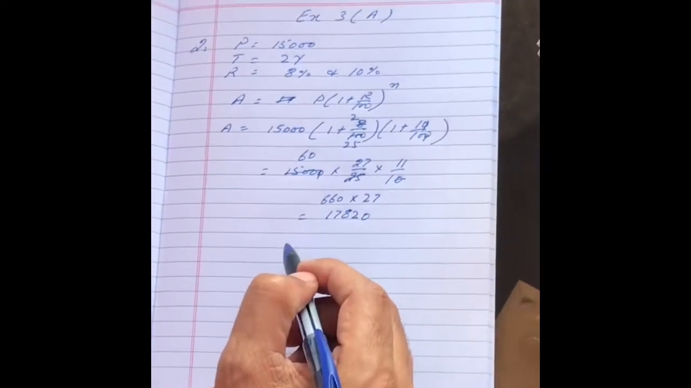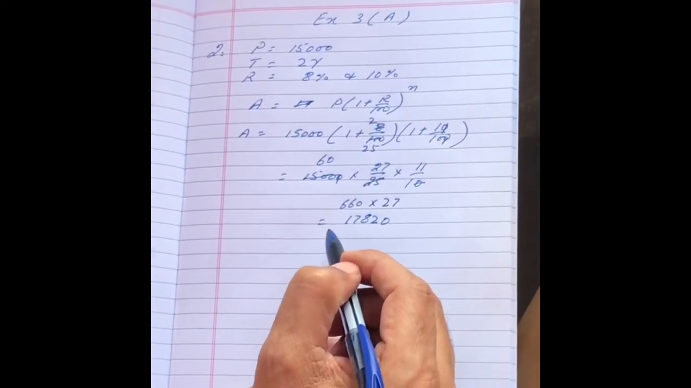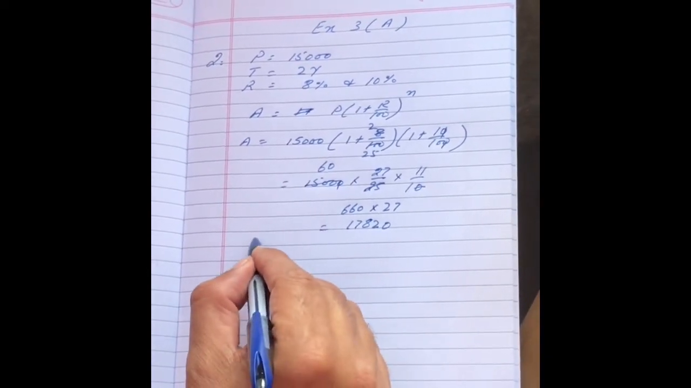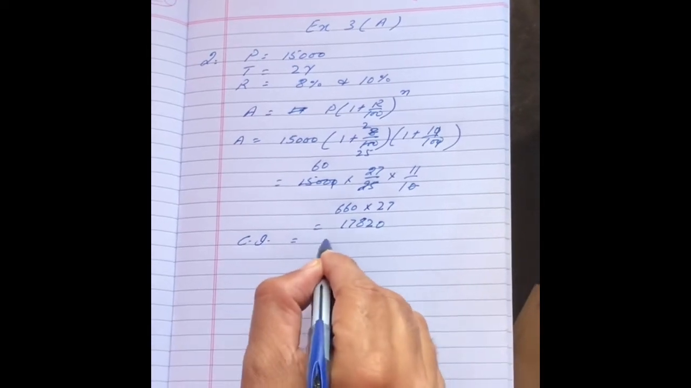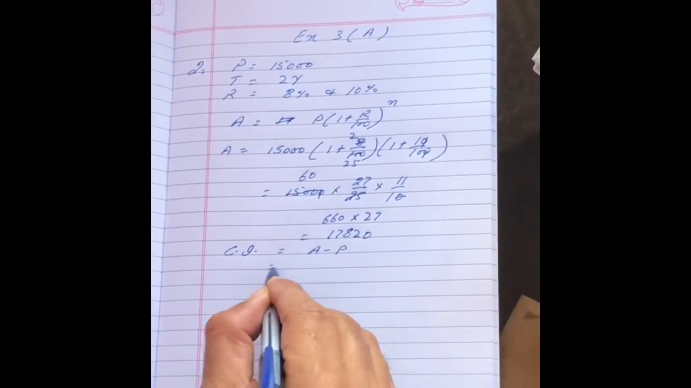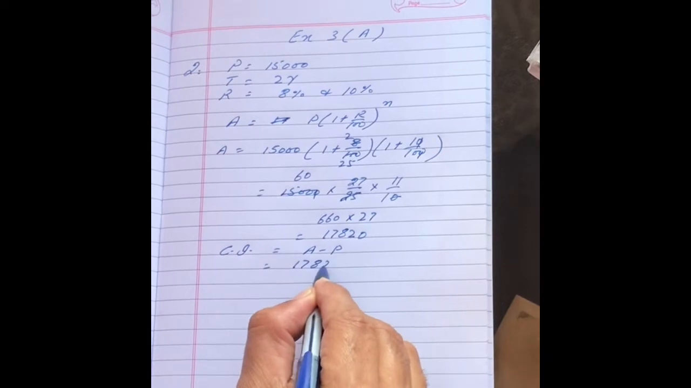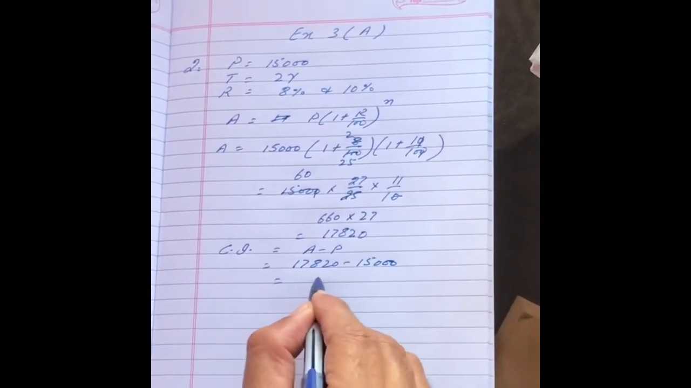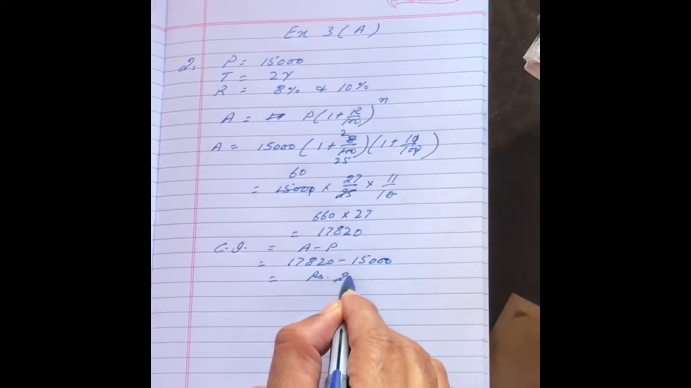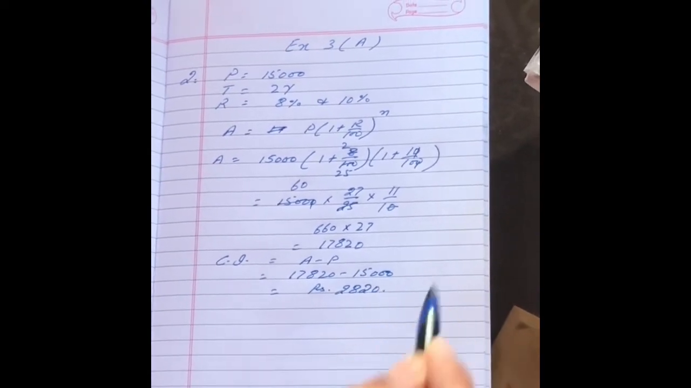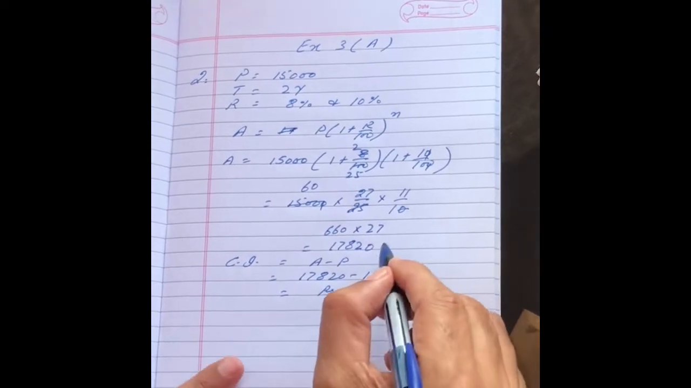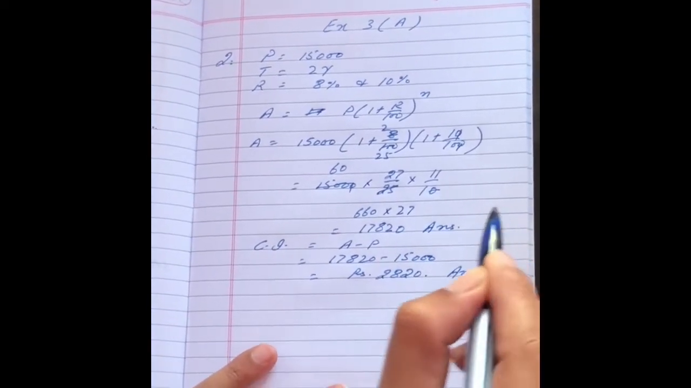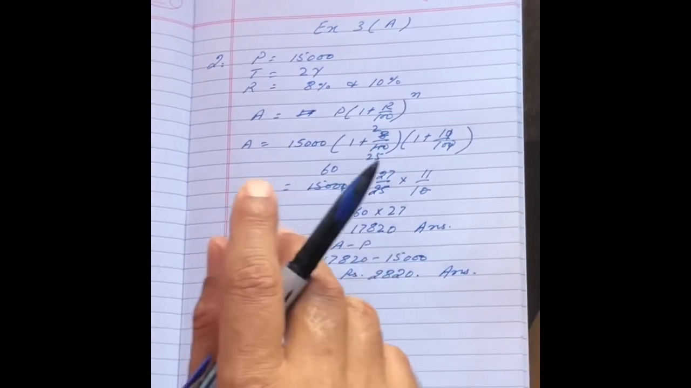Amount is 7,820. So I have to find compound interest, that is amount minus principal. Amount is 7,820 minus 15,000. So it is rupees 2,820. This is amount. This is compound interest. Again, thank you very much for rectifying me.